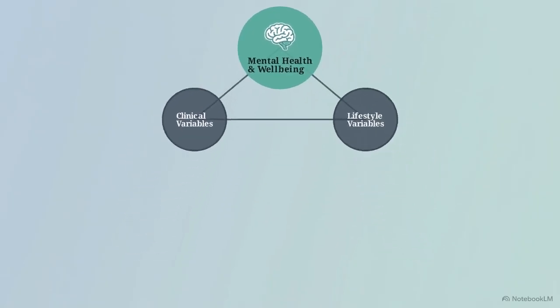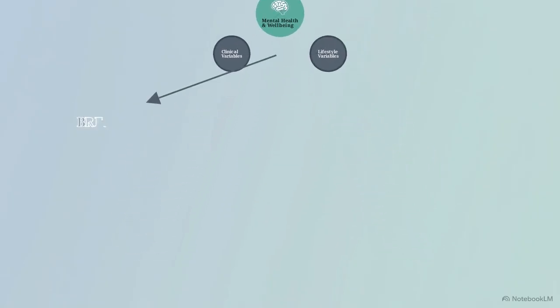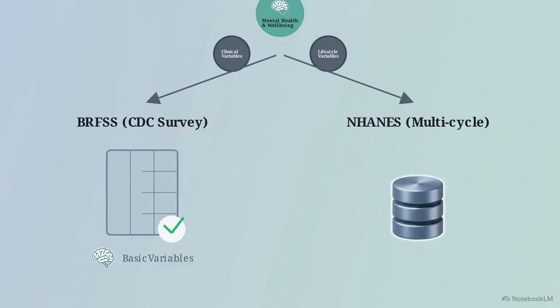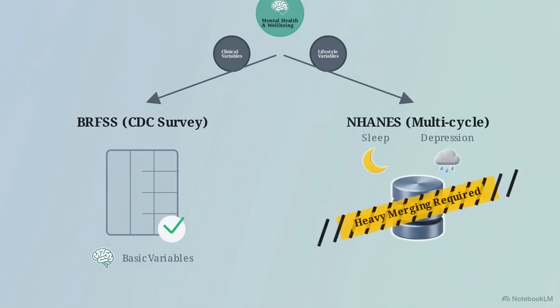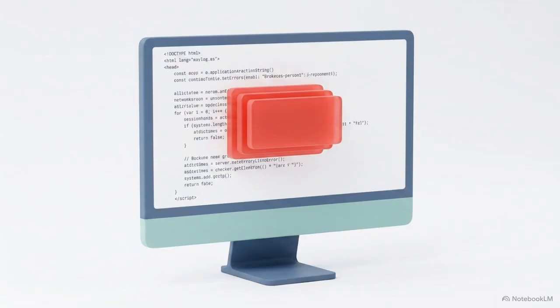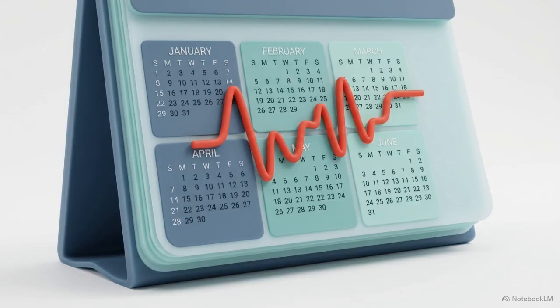You have 2 routes for your dataset. The safer route for a 6-month timeline is using pre-cleaned survey data, like the CDC's BRFSS dataset. It is ready for machine learning out of the box, though the mental health metrics are basic. The more rigorous path involves multi-cycle survey data, such as NHANES. This provides robust variables for depression and sleep, but requires heavy data merging and complex pre-processing. This initial selection dictates your timeline, your technical risk, and the complexity of your work over the next 6 months.